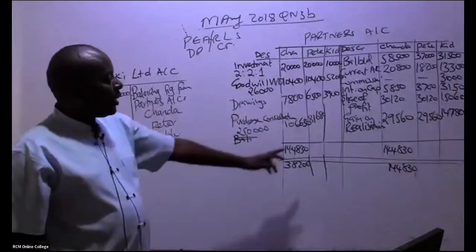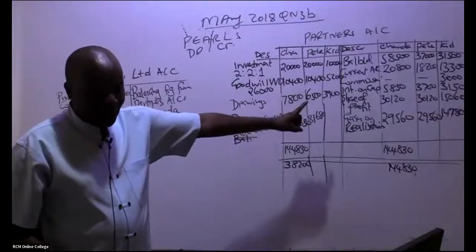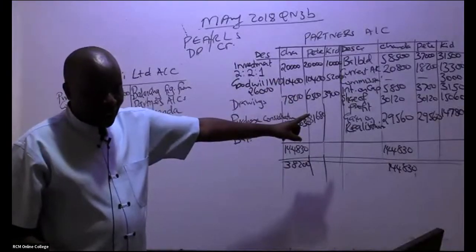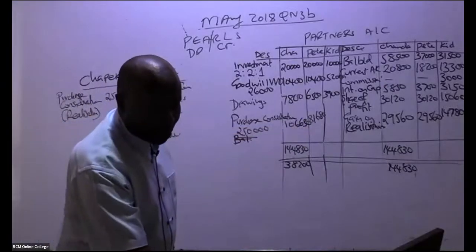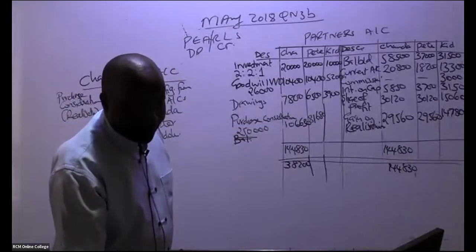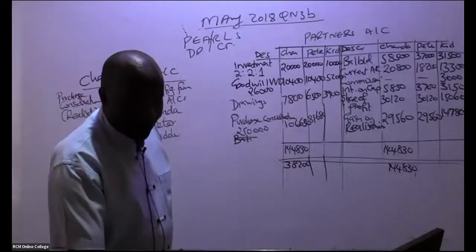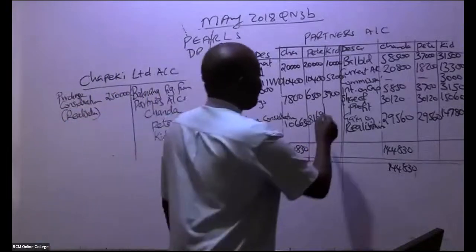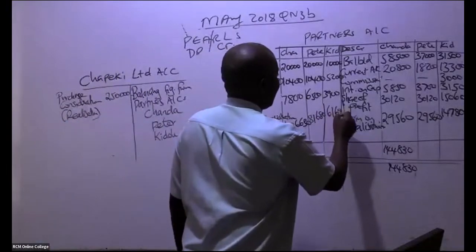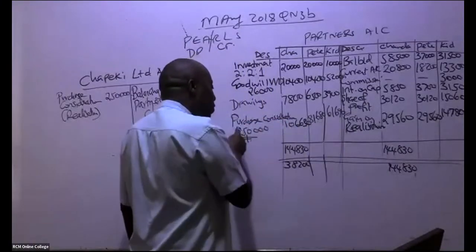How about the balancing figure for Kidole Sambusa? 62,690. 62 or 61? Be keen. 61,690. So if you want to know whether you are correct, see whether the three figures add to 250,000.